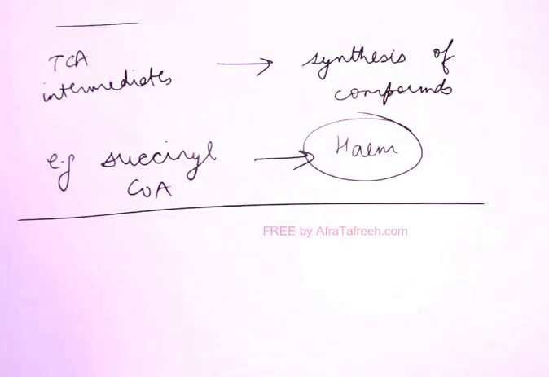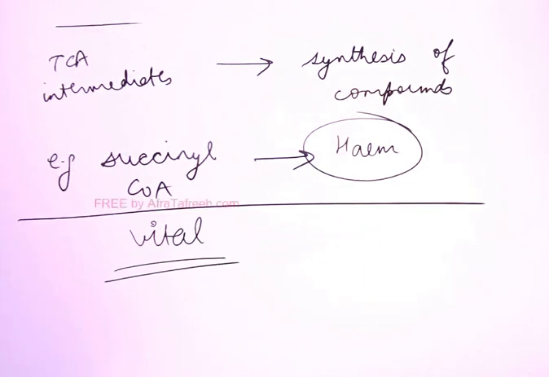Also, TCA cycle is a vital cycle for the cells. Because it is a vital cycle, it always has to occur. Therefore, there is no enzyme deficiency of TCA cycle. This kind of topic is not there in your books. Enzyme deficiency of TCA does not exist, because it is a vital cycle. It always has to occur. There's no life without the TCA cycle, right?